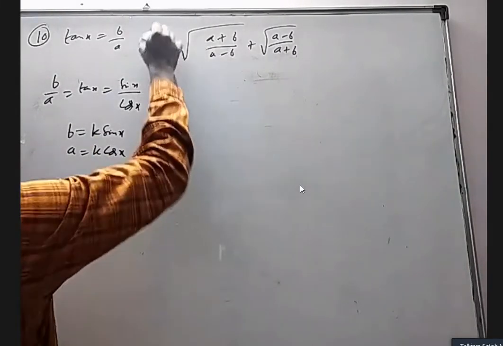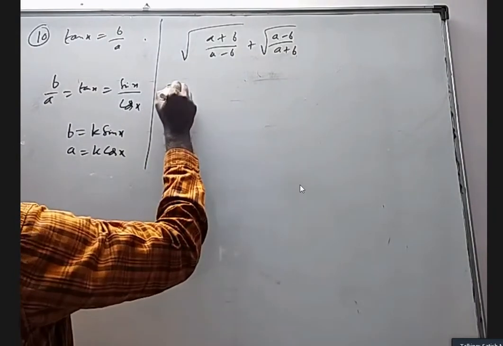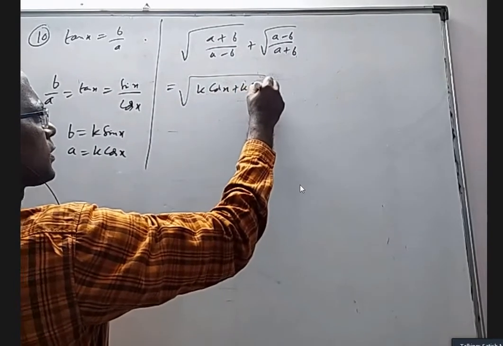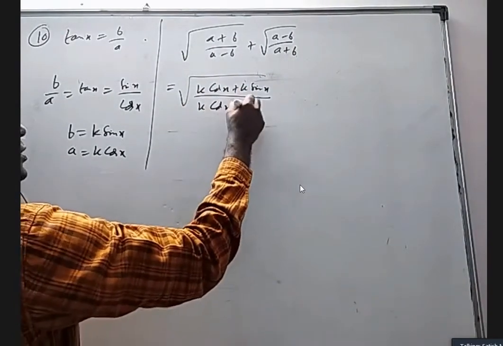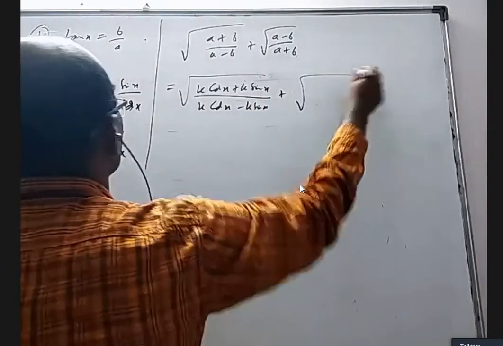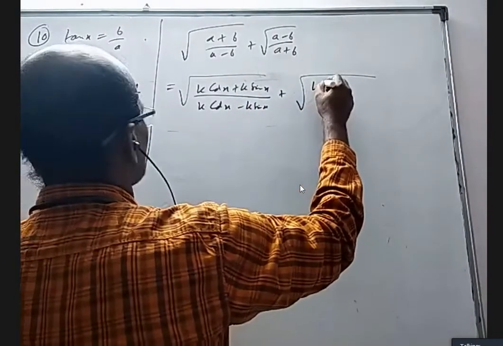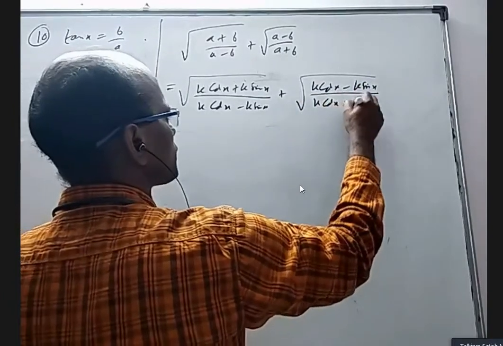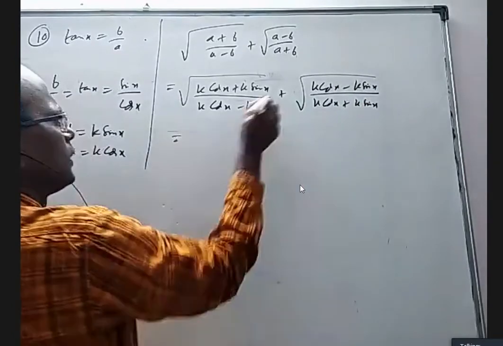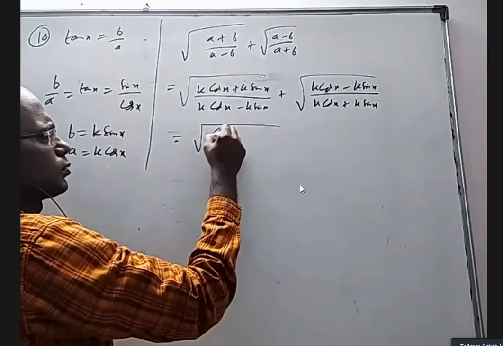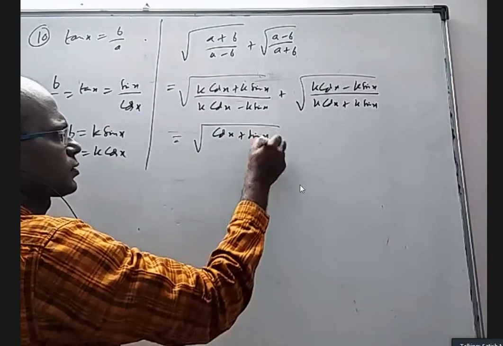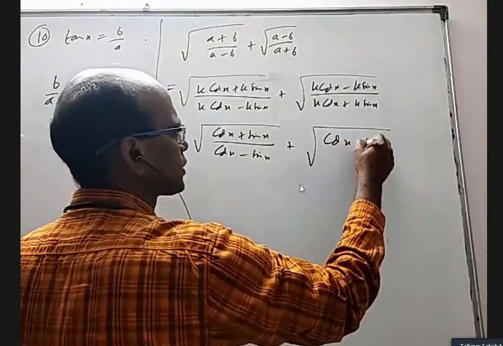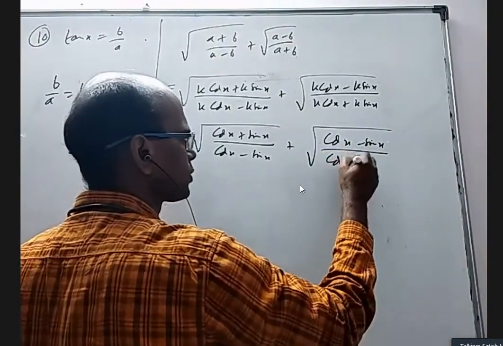Now I am going to substitute in the question. So it will become root over (k cos x plus k sin x) by (k cos x minus k sin x), and here root over (k cos x minus k sin x) by (k cos x plus k sin x). I can take k common and cancel. I'll get root over (cos x plus sin x) by (cos x minus sin x), and here root over (cos x minus sin x) by (cos x plus sin x).